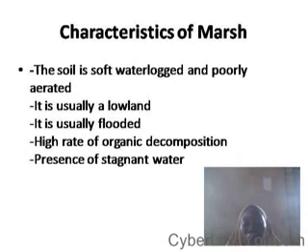You also see the presence of stagnant water. All these are characteristics of a marsh. Usually most times you see water, and the sand there is soft because it contains water.